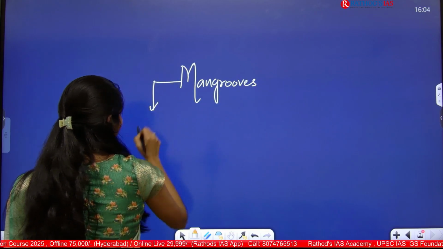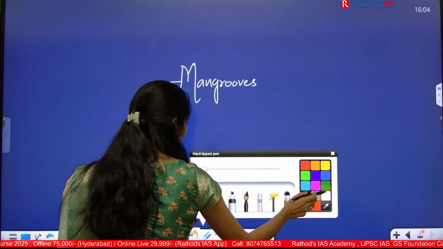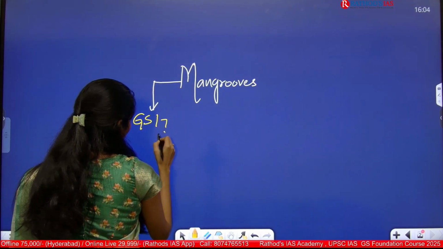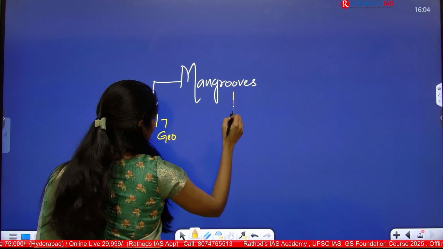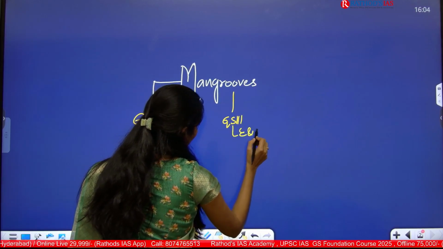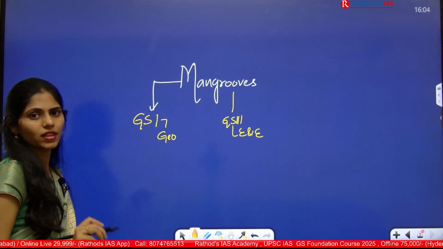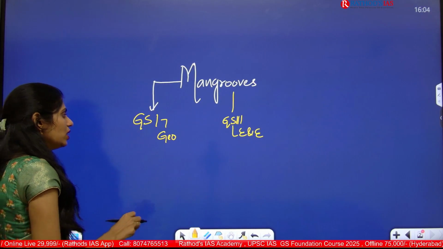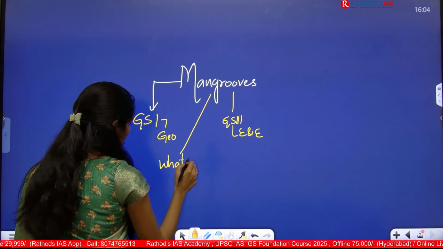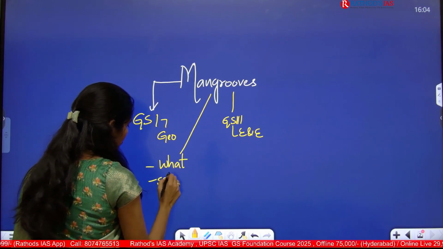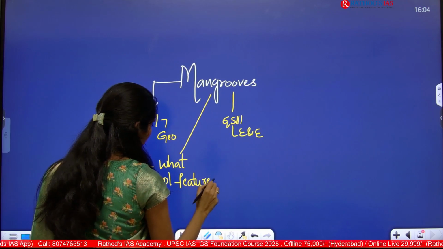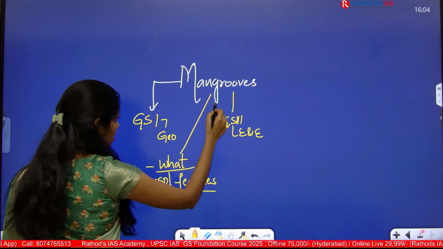Here mangroves are very important from your GS Paper 1 under geography, and even under GS Paper 3 under environment and ecology. Clear? Here you have to know what mangroves are and what their special features are.